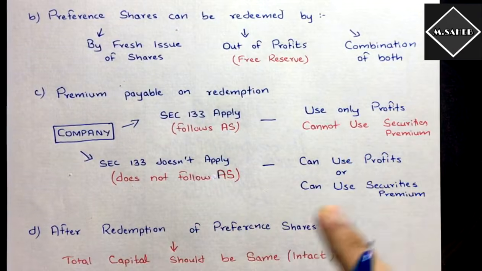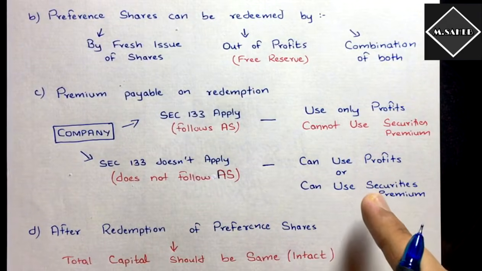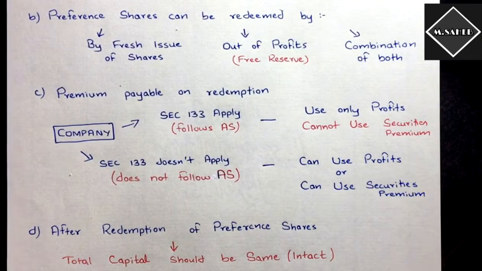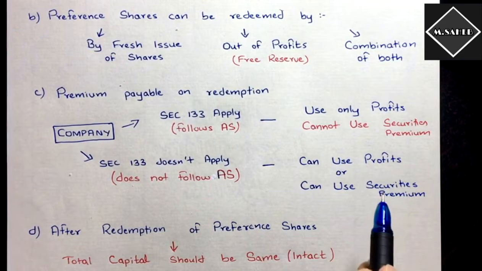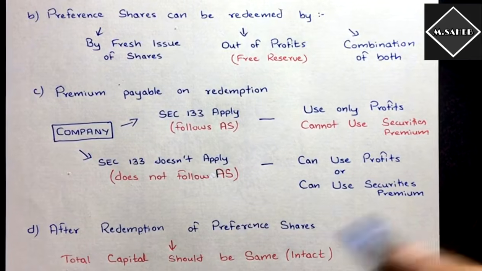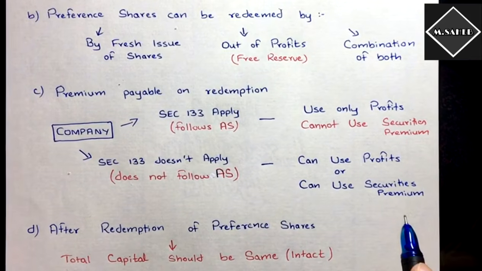Still they are sticking to this before the amendment. How was it? That way. Okay, they are using profits as well as securities premium reserve, and even in the universities, the papers are set that way. There also they are considering both profits as well as securities premium, and you are getting marks for that. Okay, so you have to be very careful here.